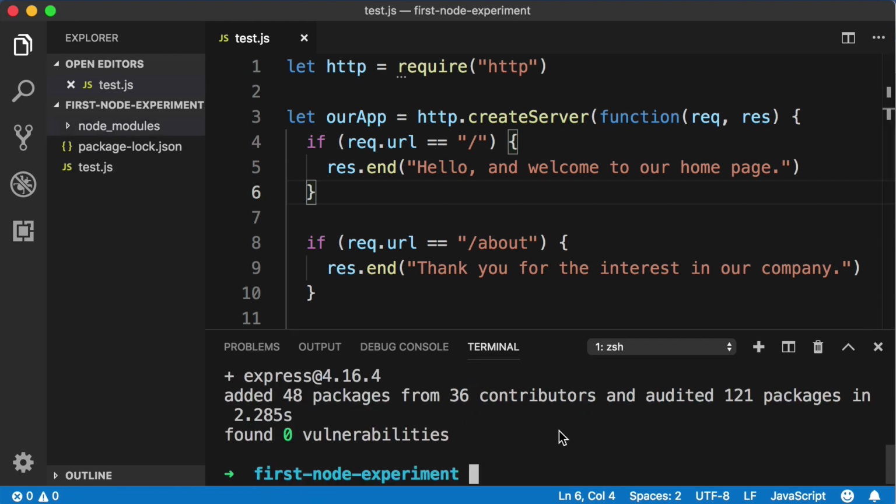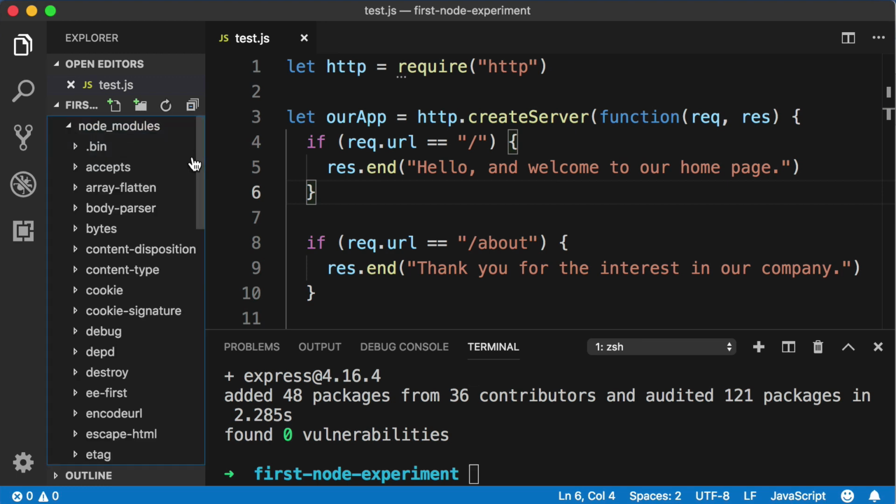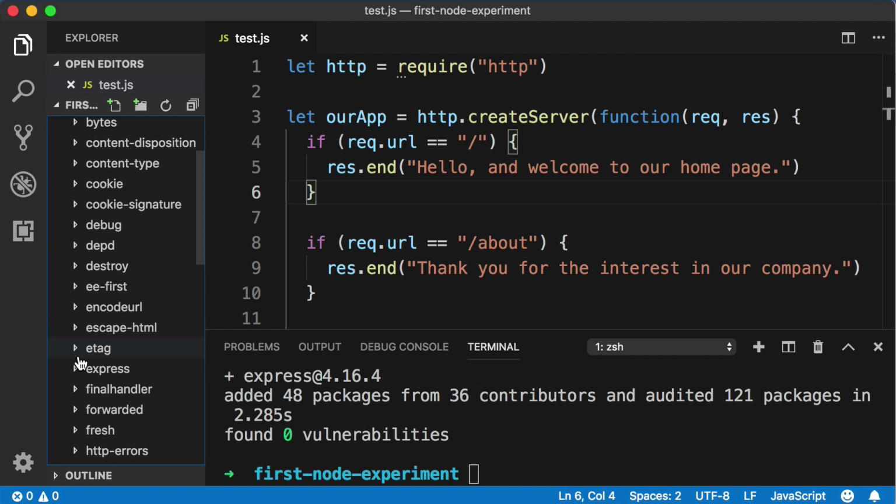Give it a few seconds, and now you'll notice that in the left-hand sidebar, npm automatically created a new folder for us named Node Modules. And if we look inside that folder, and if you look through this list, you'll see, aha, Express. If you're wondering why npm downloaded all of these other packages aside from Express, it's because Express depends on these other packages.